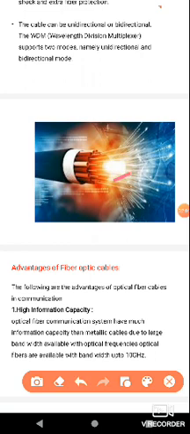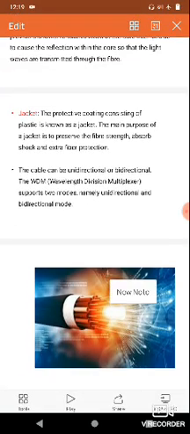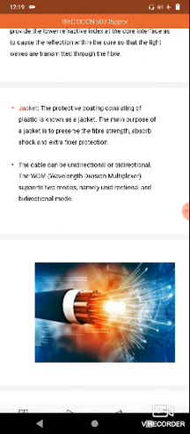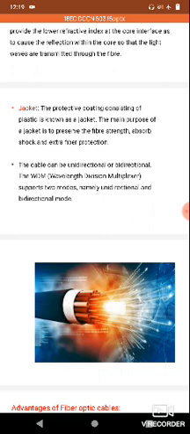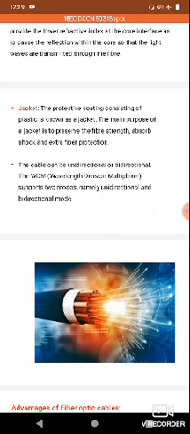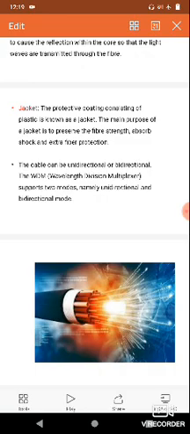Here the data transmission is in the form of light. The light passes first through the core material, then the cladding material, and the outer layer is the plastic coated material. The plastic coating provides extra fiber protection and absorbs the shocks. Core material is glass or silica, and cladding material is also silica, glass or plastic, but the refractive index of the cladding material is less than that of the core material.